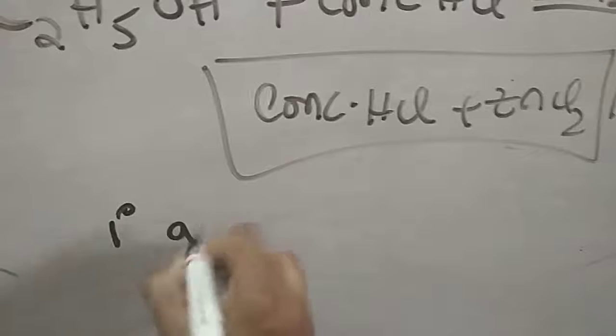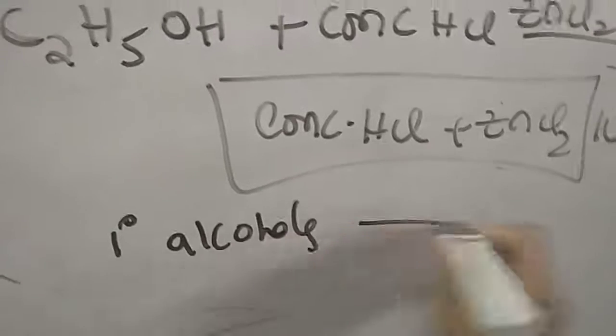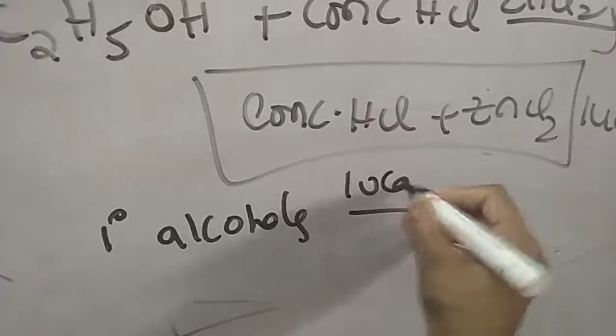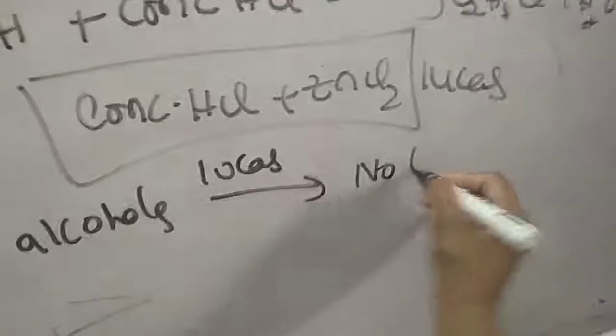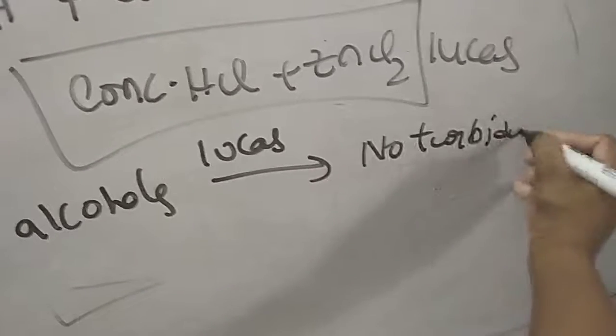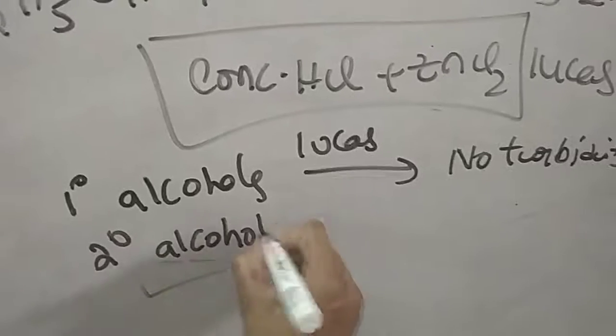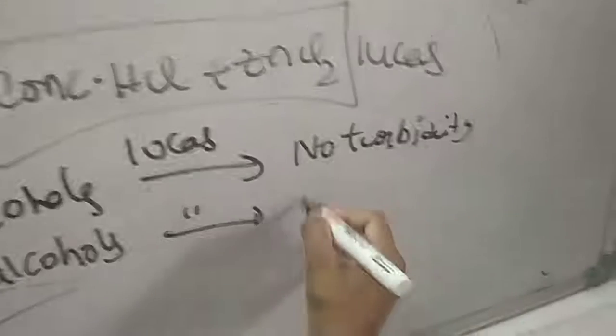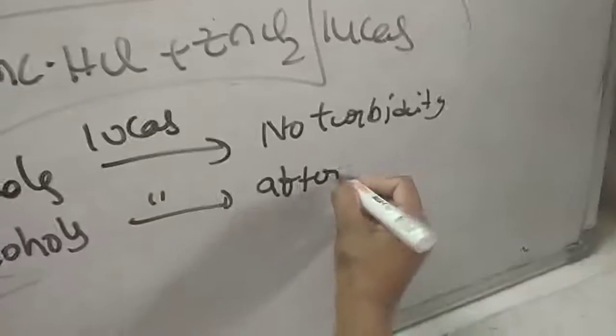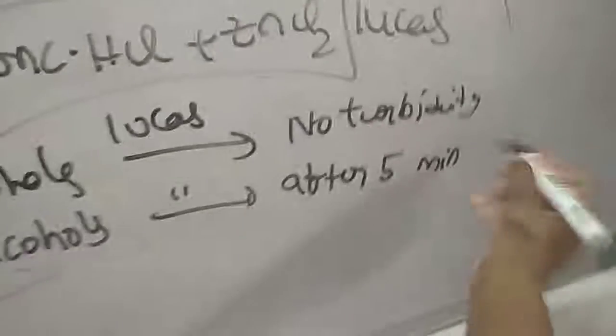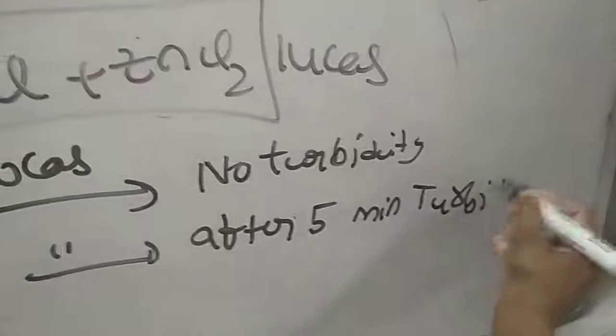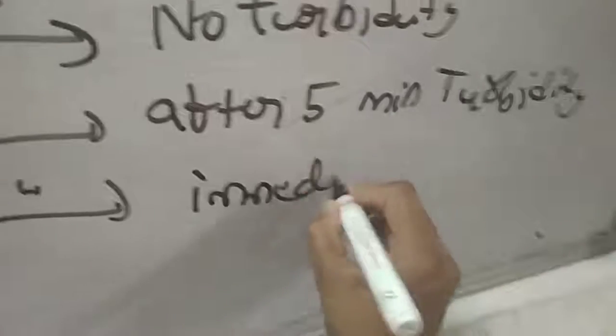The thing is, primary alcohols with Lucas reagent give no turbidity. Secondary alcohols with Lucas reagent give turbidity after 5 minutes. Tertiary alcohols with Lucas reagent give immediate turbidity.